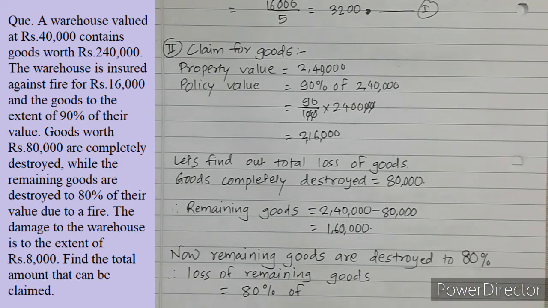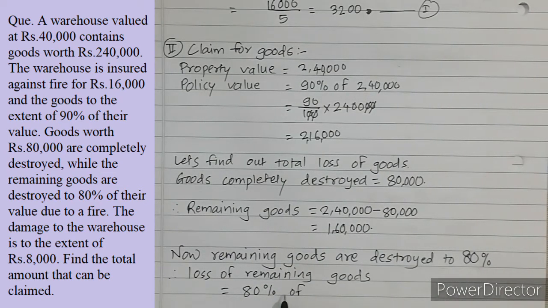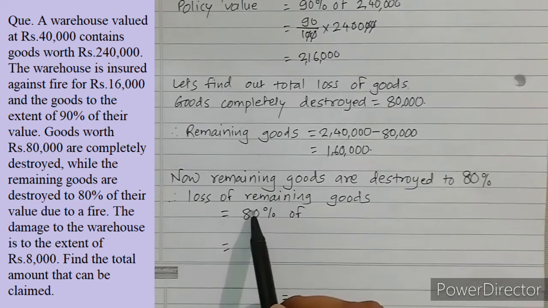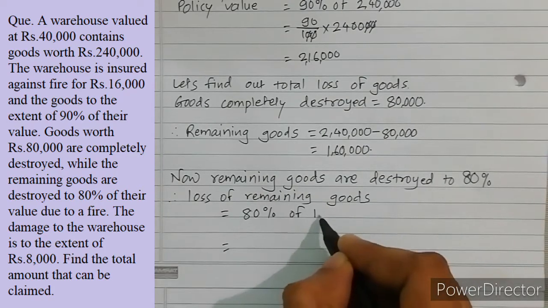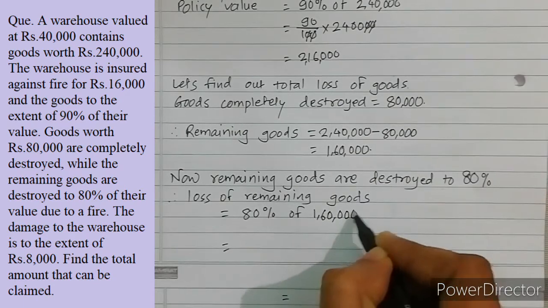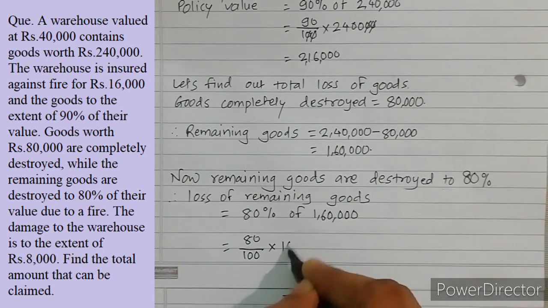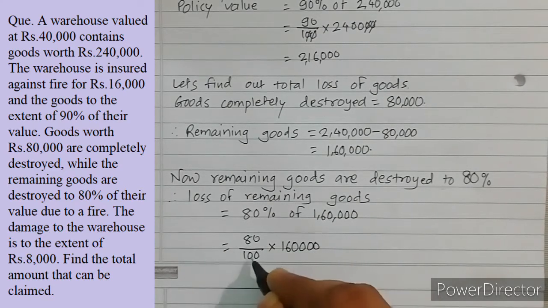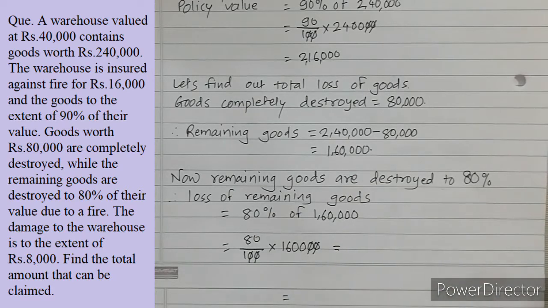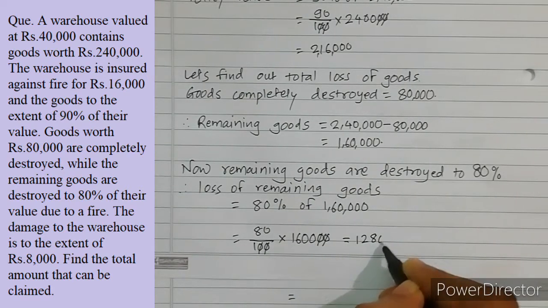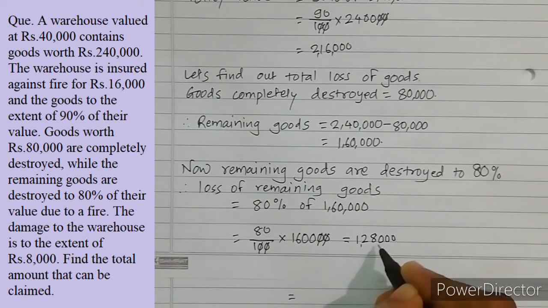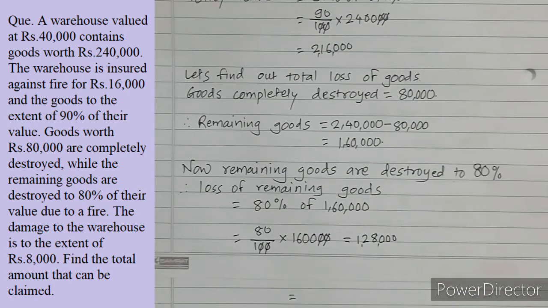Now they said that remaining goods are destroyed up to 80%. Means the loss of remaining goods is actually 80% of 1,60,000, which is 80 upon 100 into 1,60,000, which is 128,000, so it is 1,28,000.